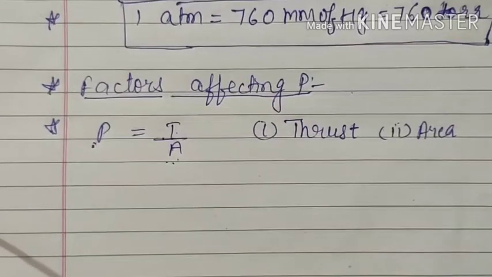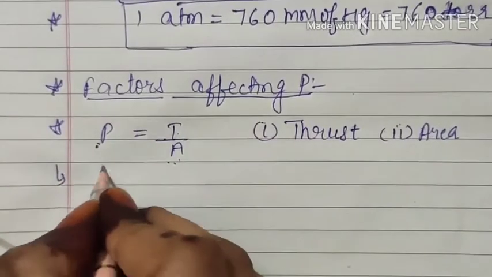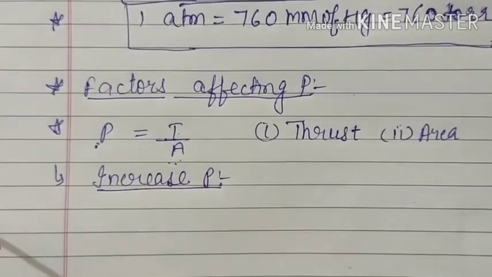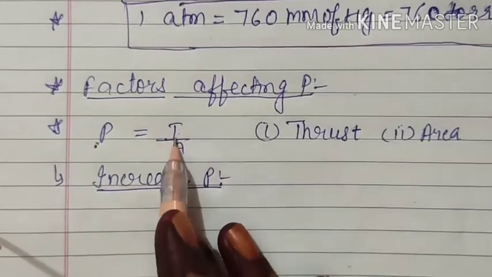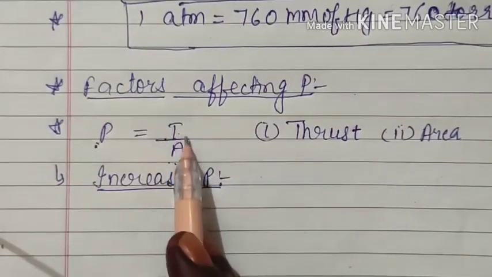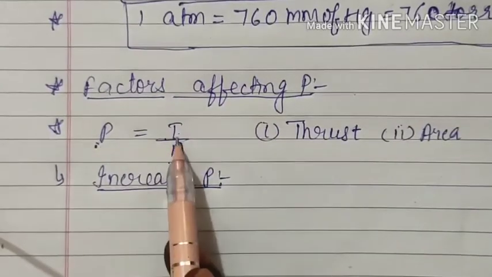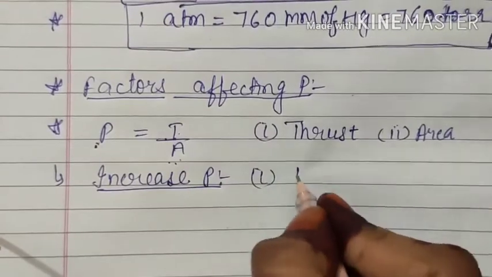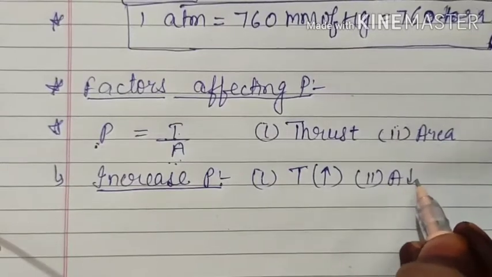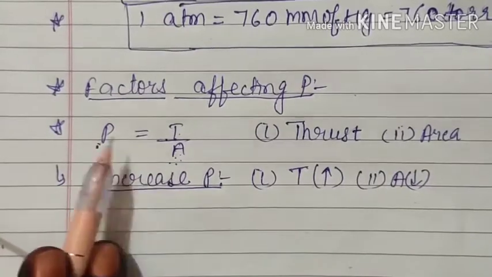Okay, so first, sometimes we will need to increase pressure. And obviously to increase pressure you have 2 things. First thing is you can increase the thrust, that is the perpendicular force, but generally it's not possible. Generally we try that in minimum effort we can get maximum output. So generally you have two methods, no doubt. You can increase the thrust, that is the perpendicular force, and second, you can decrease the area, because area is inversely proportional to pressure. So if you decrease area, then pressure will increase.